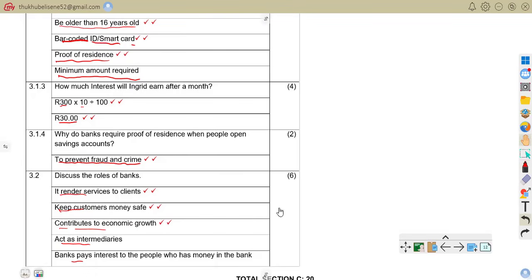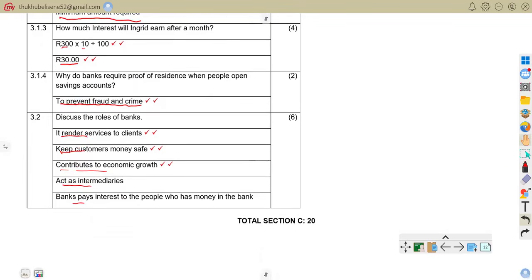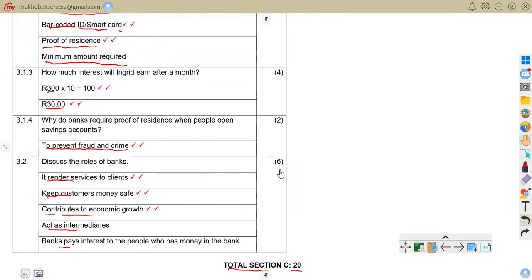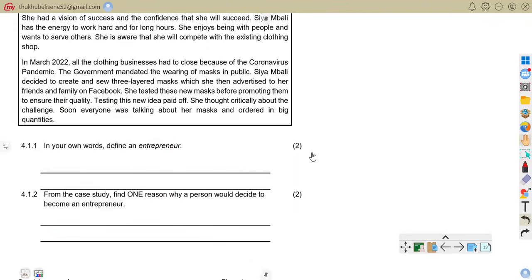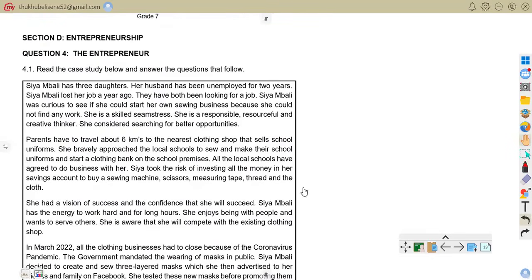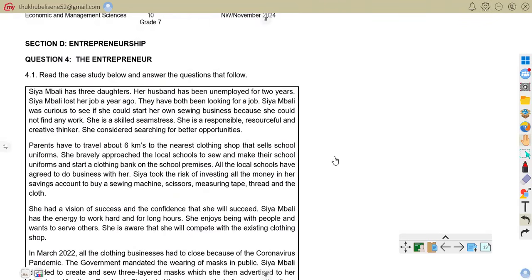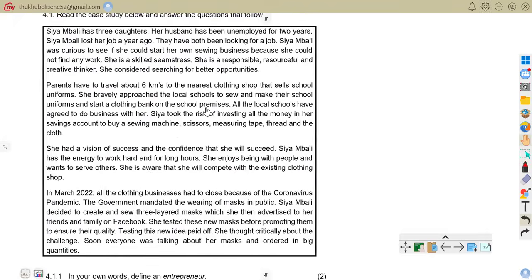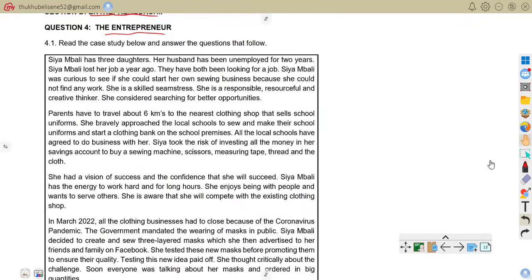So this is the total of section C. Total marks 20. So let us move on to another section. Section D, entrepreneurship. Let us be on entrepreneurship, and then let us quickly go through this case study. There is a case study that we are given there. Let us quickly go through it together.